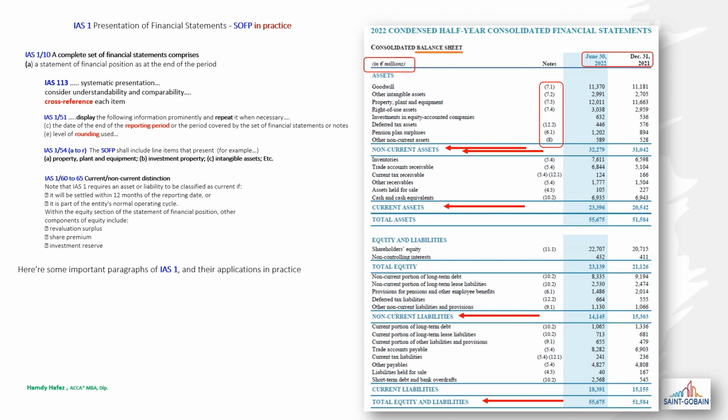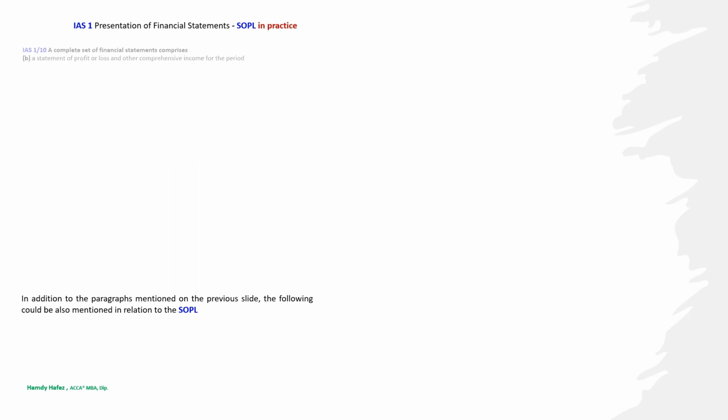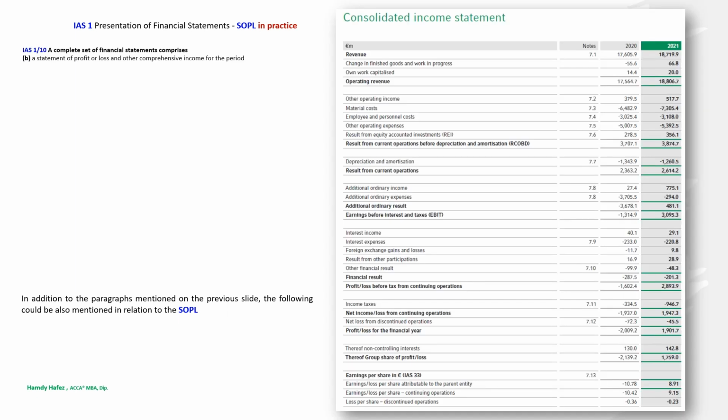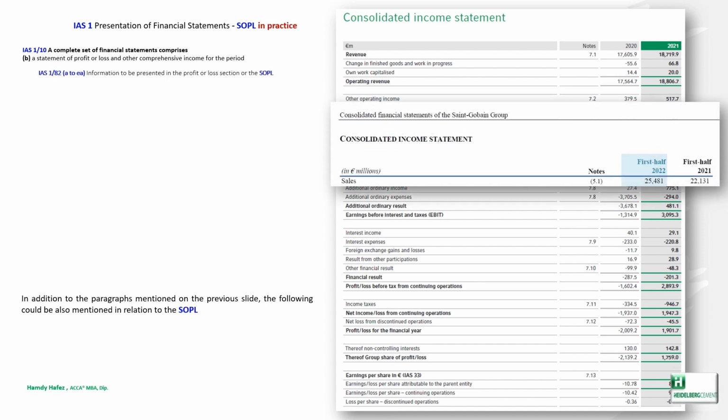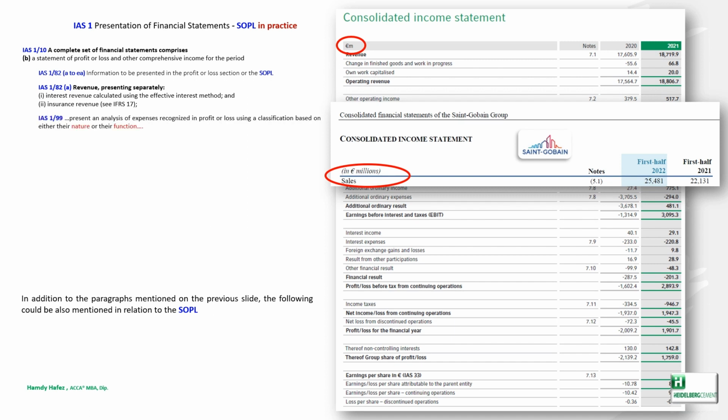The second component of the financial statement is the statement of profit or loss and other comprehensive income for the period. As you see, for example, the consolidated income statement of Heidelberg Cement, as published in its annual report 2021. Also, the consolidated income statement of Saint-Gobain. IAS 1 paragraph 82 mentions the information to be presented in the profit or loss section or the SOPL.